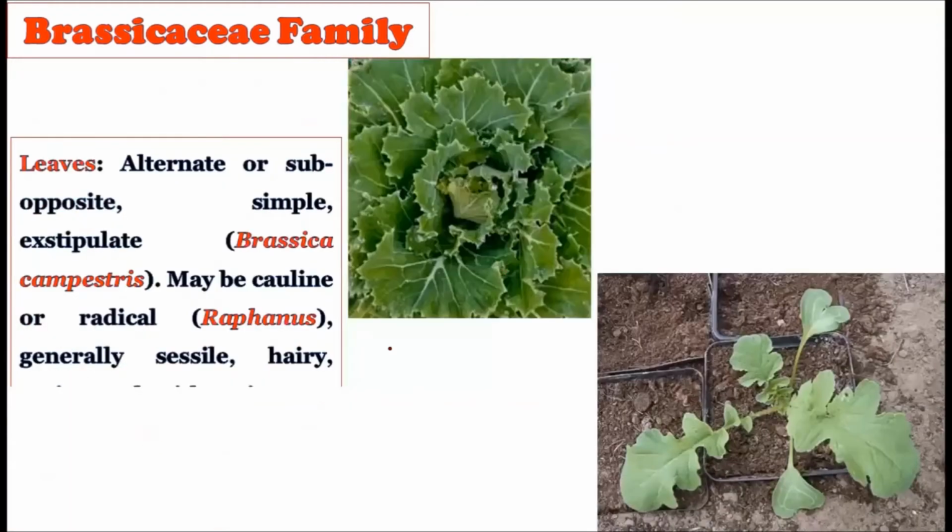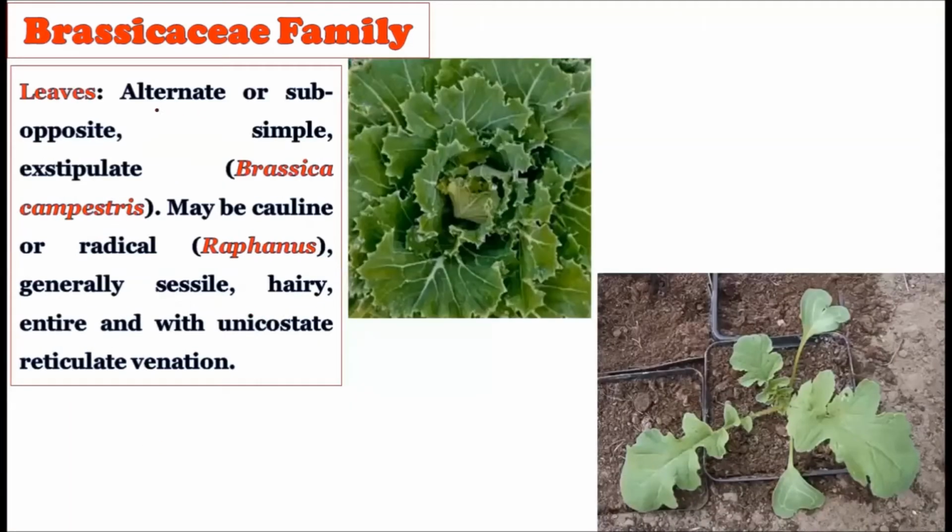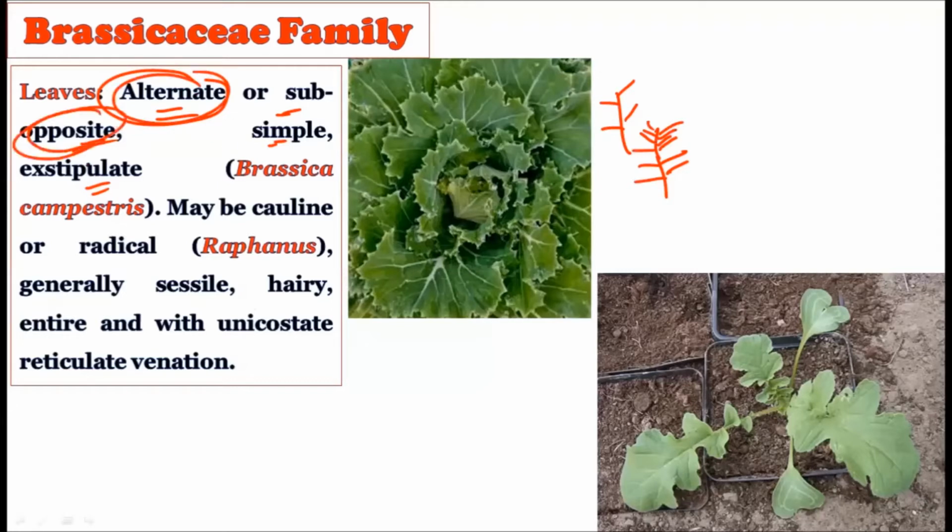Now consider the leaves. How are the leaves? Leaves may be alternate or sub opposite. Maybe simple and exstipulate. Alternate means they come alternate to one another like this, and opposite literally means they come opposite to each other. And they can be sub opposite like this, just a little opposite. So alternate or opposite phyllotaxy can be seen, and the leaves are simple.